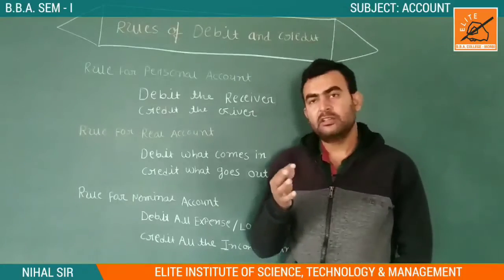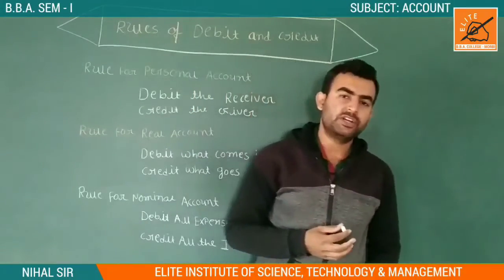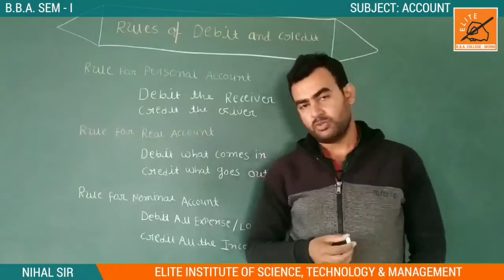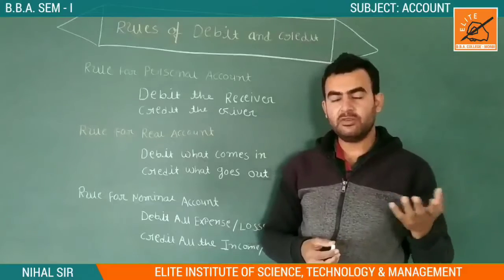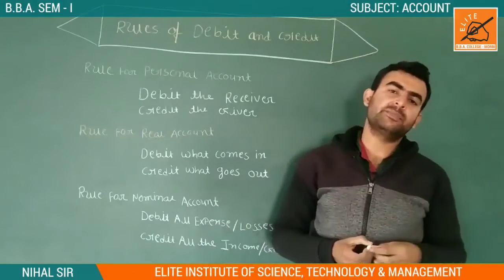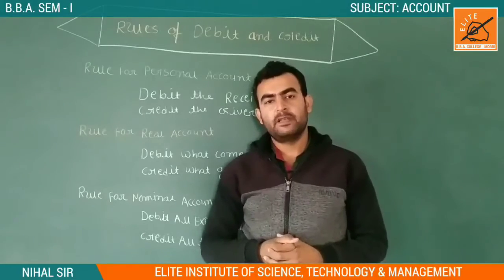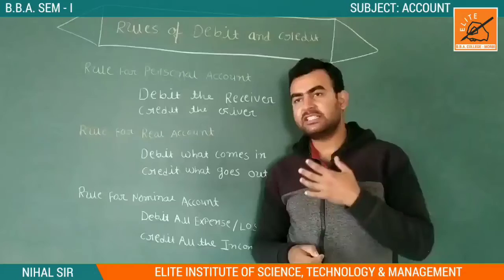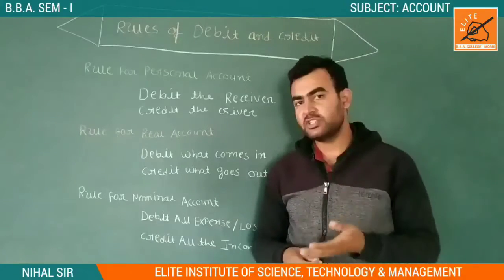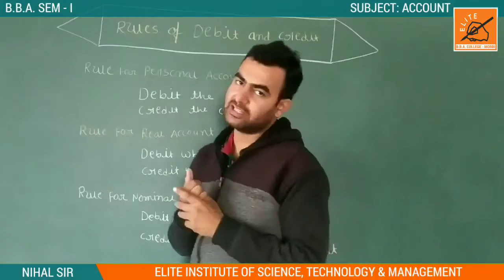First of all, in the previous lecture we discussed different types of account, so I will give you a revision. We have two types of account: one is the personal account, the second is the impersonal account. In the personal account, all humans, living things, and artificial persons are considered, like another company, joint stock partnership, banks, etc.